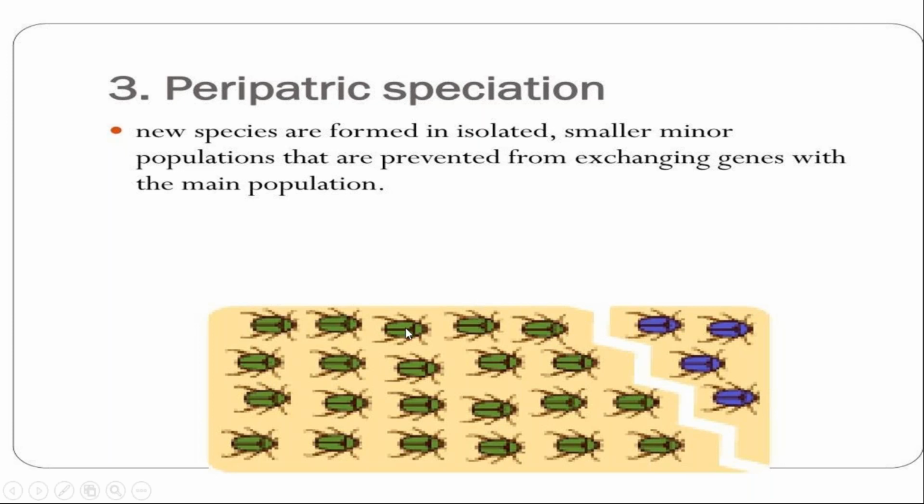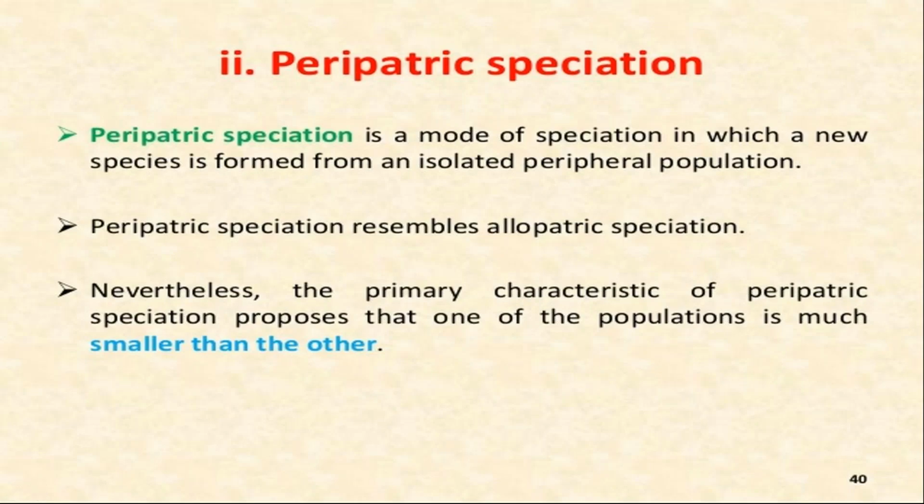They are not exchanging their genes with the main population. So this becomes one species and they become another different species. This is the example of peripatric speciation, and this speciation is also known as a special type of allopatric speciation, and it also resembles allopatric speciation. One important point you have to keep in mind: one population is much smaller than the other.